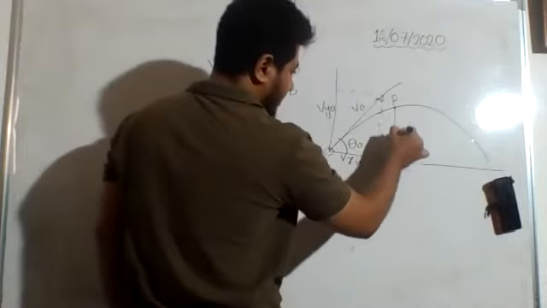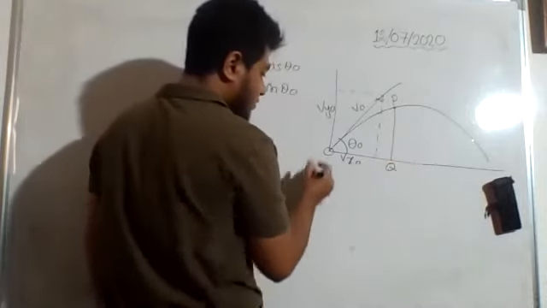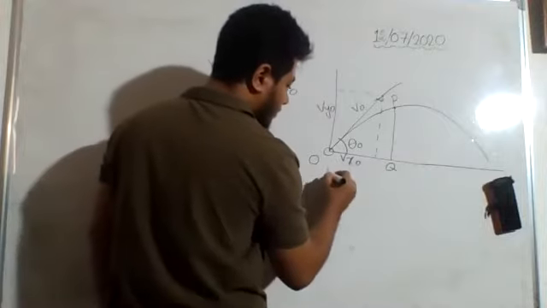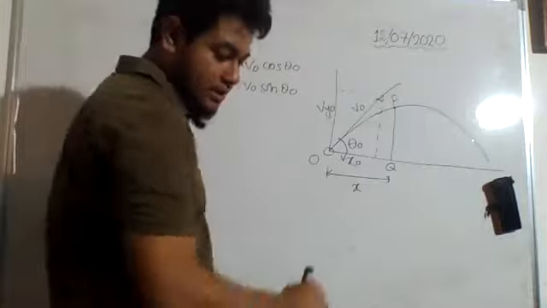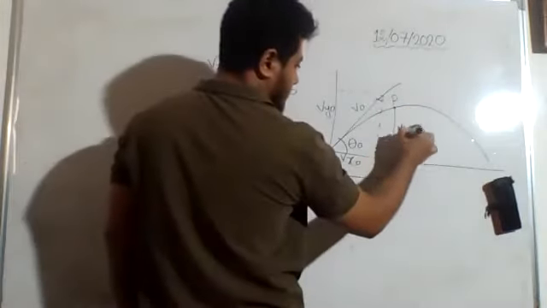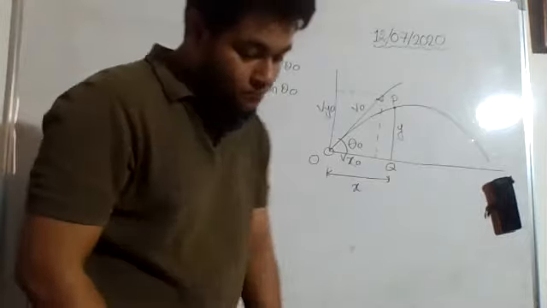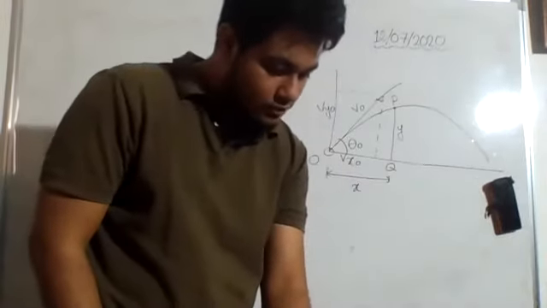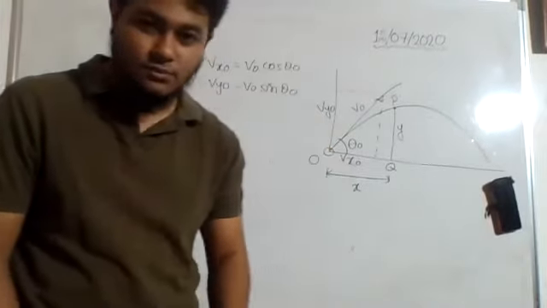Here, from P, if we draw a perpendicular, and this point is named Q, this is O, so OQ is considered as x, and QP, this distance covered in the y direction, is y. So OQ is equal to x, QP is equal to y. I hope till this line it is clear.